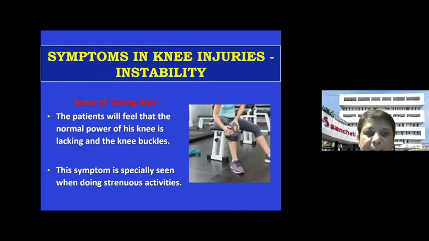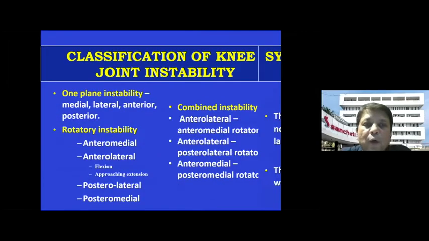If there is any kind of wobbly sensation, especially if the patient is coming up and down the steps, does he feel a little less confident with the affected knee as compared to the unaffected knee? If he wants to run and play a game or catch a bus or do something, does he feel less confident? So if the answer to this is yes, I feel less confident, I feel giving way sensation, I feel wobbling, then there is instability. That is what you have to understand.